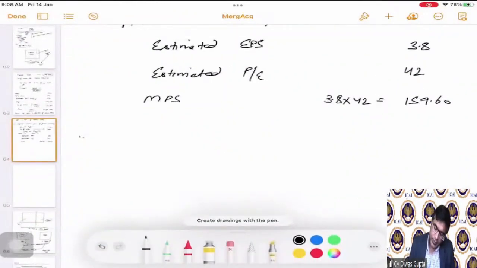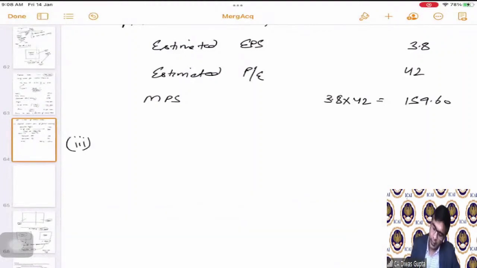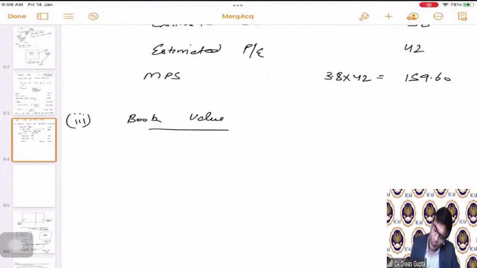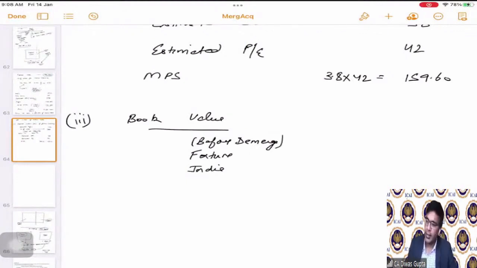Now the third part. Book value. So first of all, I am putting Fortune India. This is before demerger, correct? Then I am putting Fortune Pharma.